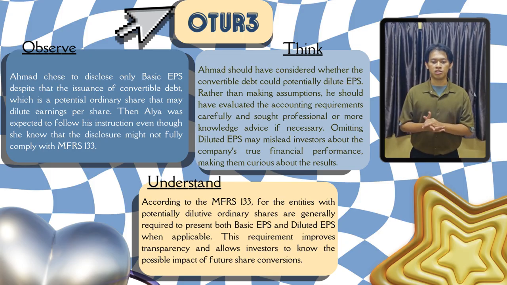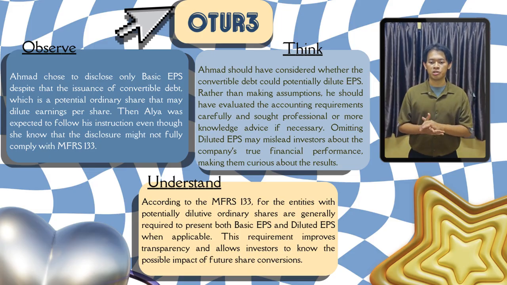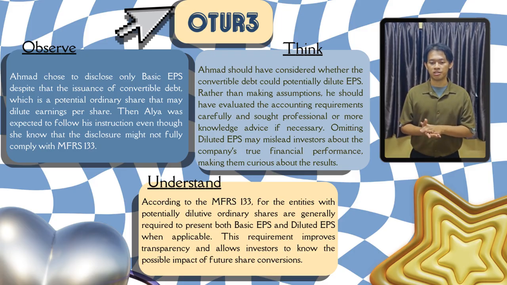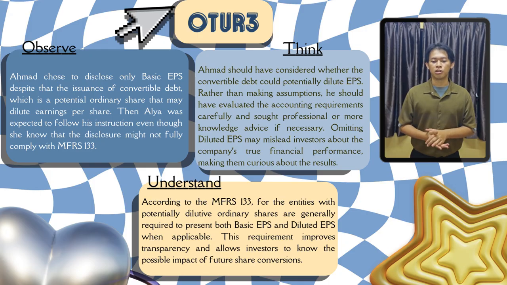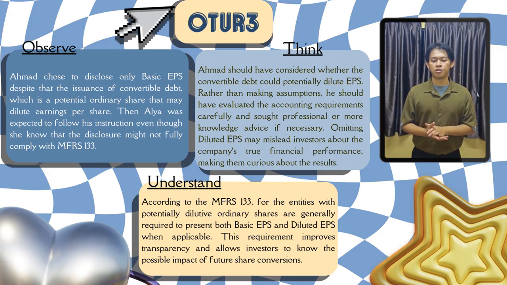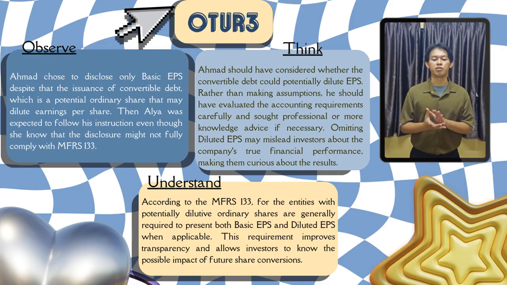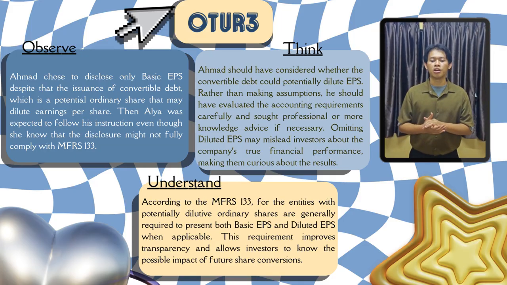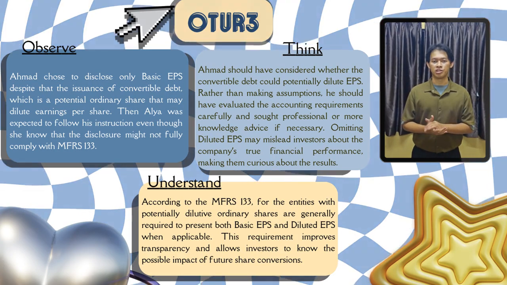Rather than making assumptions, he should have evaluated the accounting requirements carefully and sought professional or more knowledgeable advice if necessary. Omitting diluted EPS may mislead investors about the company's true financial performance. So, the next one is to understand. According to MFRS 133, entities with potentially dilutive ordinary shares are generally required to present both basic EPS and diluted EPS when applicable. This requirement improves transparency and allows investors to know the possible impact of future share conversions.